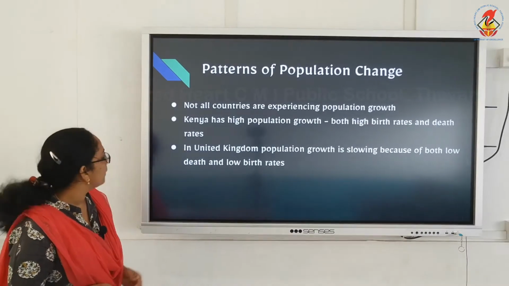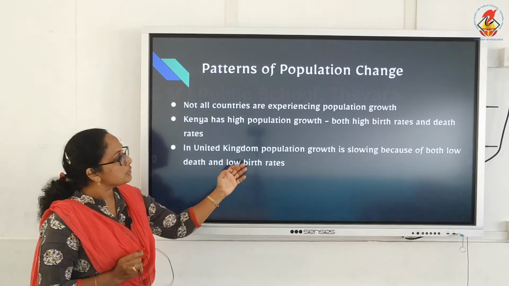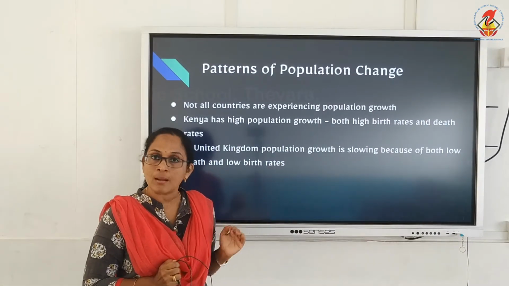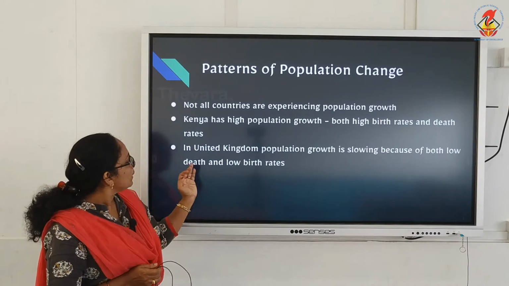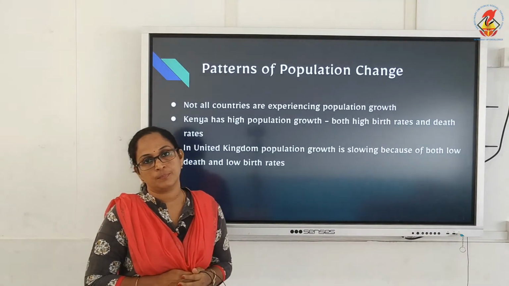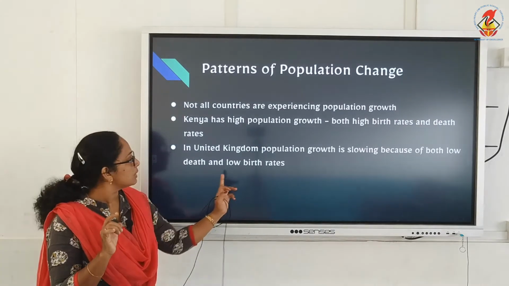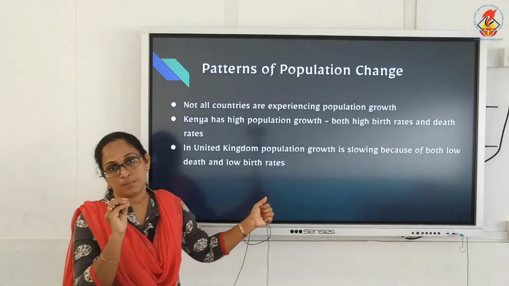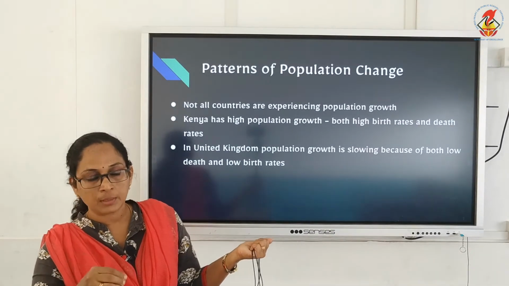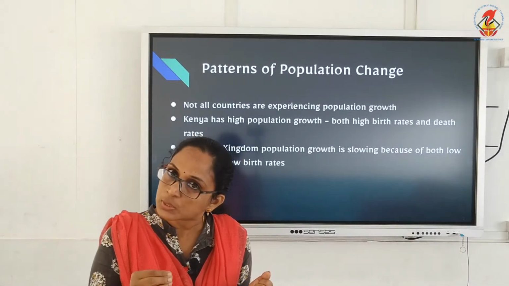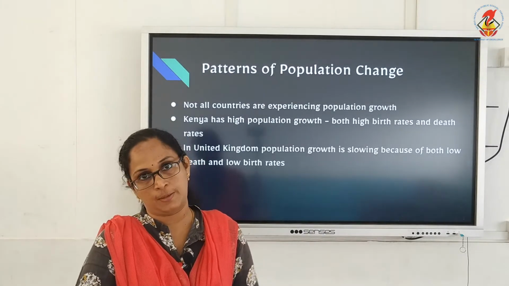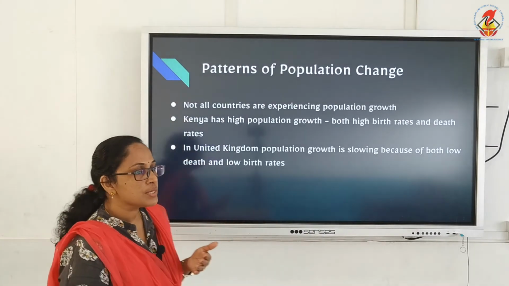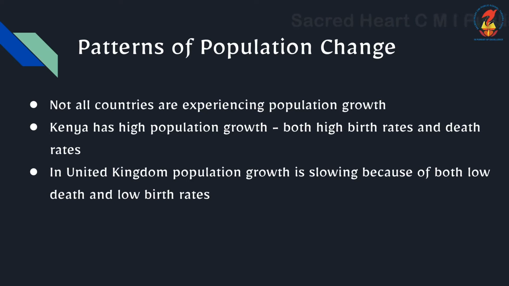Coming to the example of USA, population growth is slowing down because of the low death and low birth rate. Here we need to concentrate on low birth rate, children, because countries are taking measures or policies to reduce the birth rate in their country. So a country like Kenya is experiencing high population growth, but in the USA we can see birth rate is coming down.